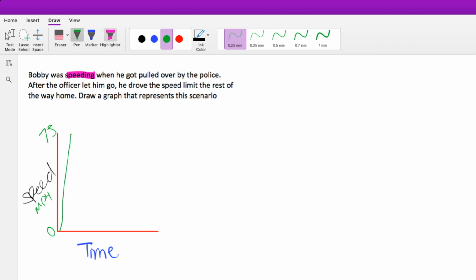And then what happened? He got pulled over by the police. So when Bobby got pulled over, he wasn't driving anymore, so he had to take his speed all the way back down to 0. And then I'm sure he was pulled over for a little bit, so let me make this line a little bit darker. He was pulled over, so as we can see here, his speed is 0 for a while.